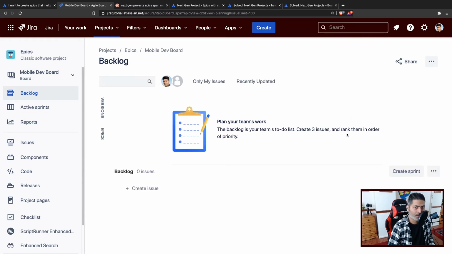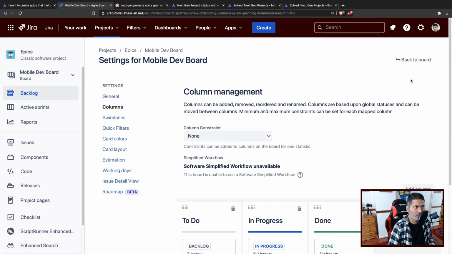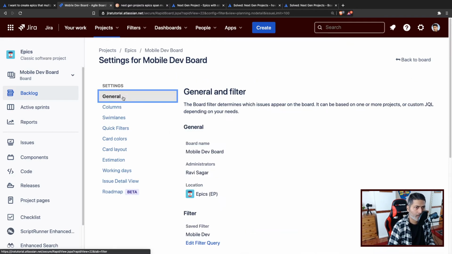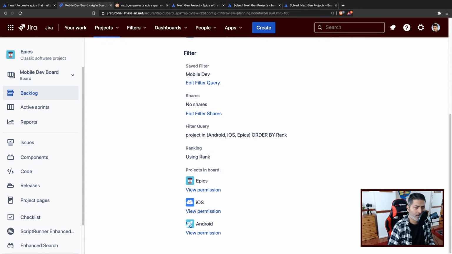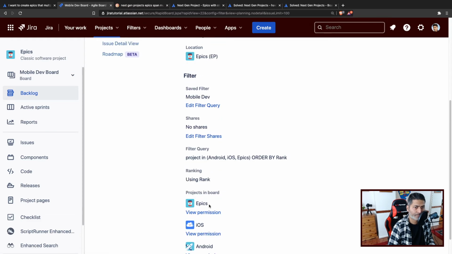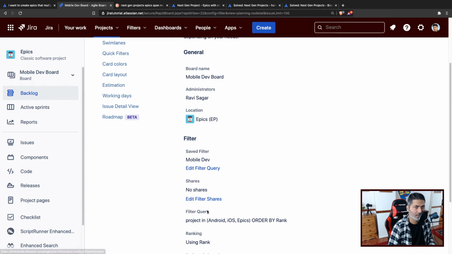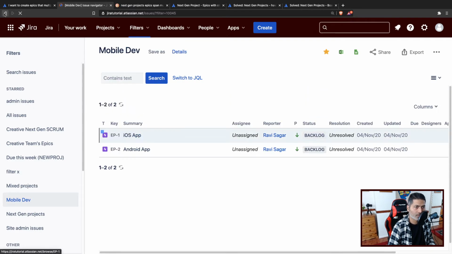So now we have a board, and in the board configuration, we'll probably do few changes. Let us go to the board settings. Let us go to the general. Now it is using rank, and it is using these three different projects that we can see very clearly. And if you want, you can modify the filter query. So let us go back. So this is good.